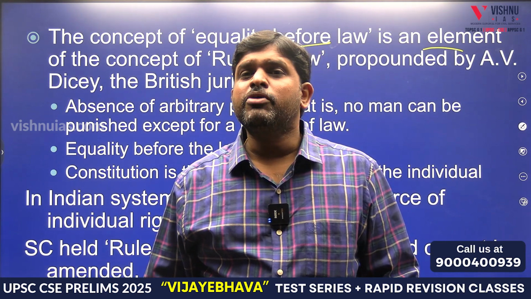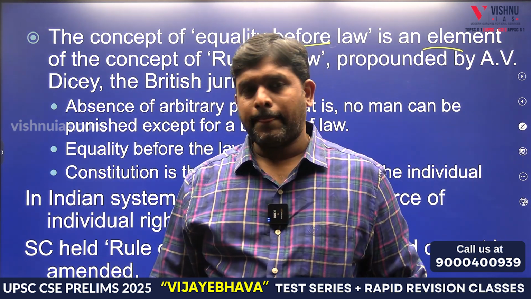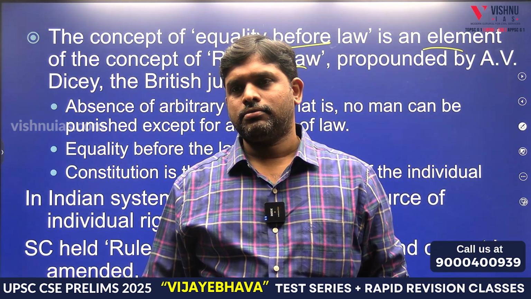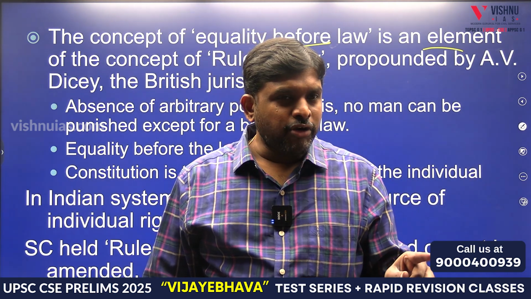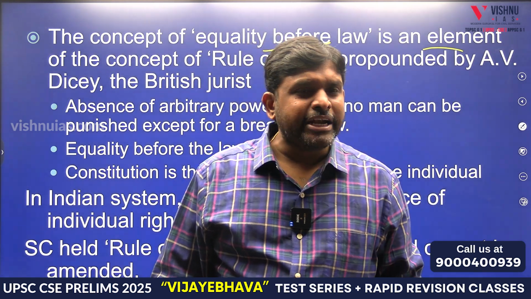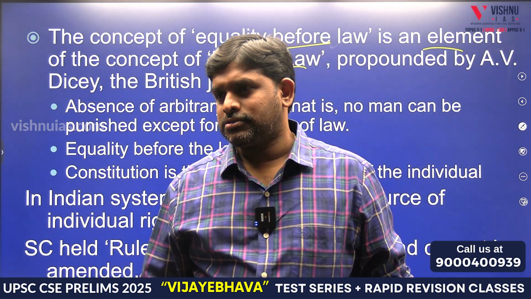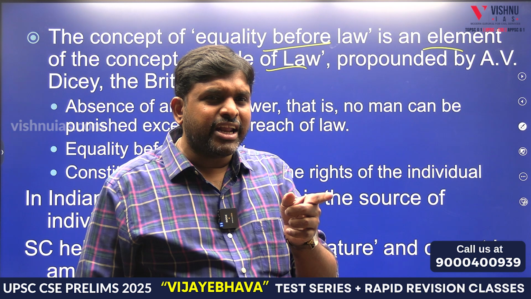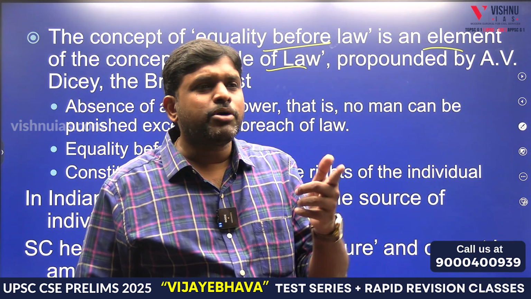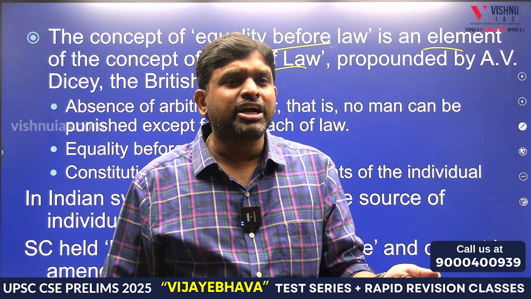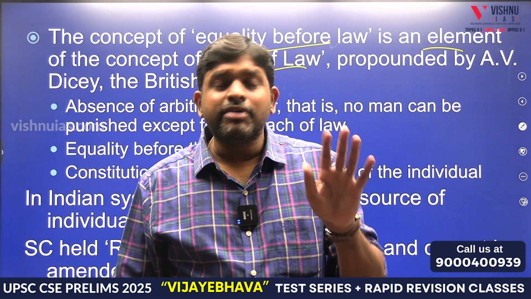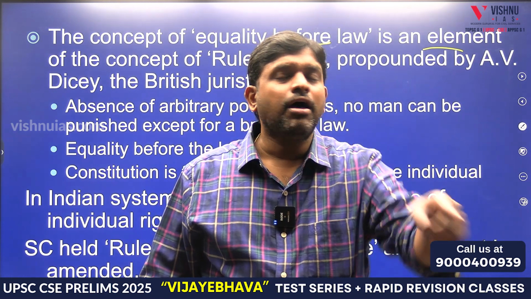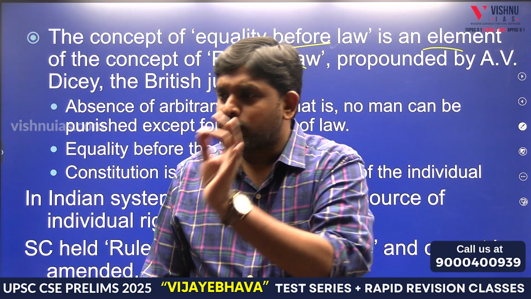The example of equality before law is what? Rule of law. The example for equal protection of law is affirmative law. What is affirmative law? Reservations. When we are giving reservations, whether we are treating all equally or we are treating unequally? We are treating unequally. Why? Because few people's cut off is less, few people's cut off is more. Then why are we treating unequally? Because they are not equal. So the example for equal protection of law is affirmative law, and the example of equality before law is rule of law.